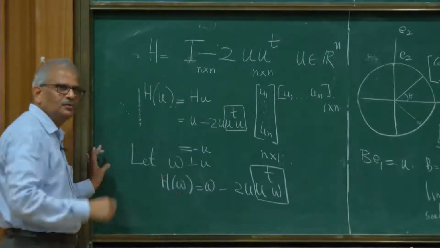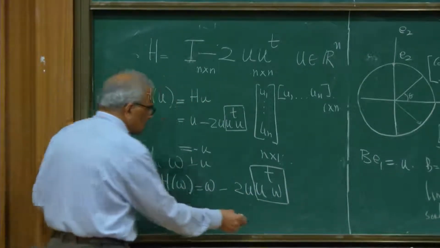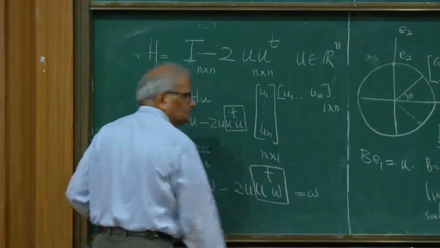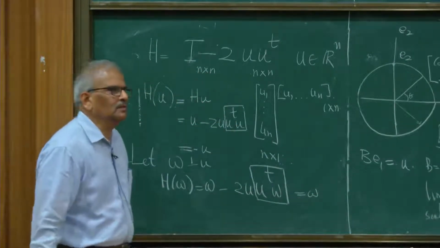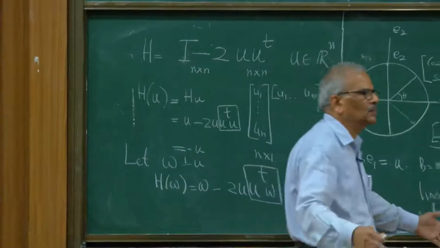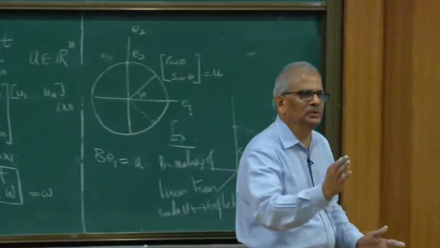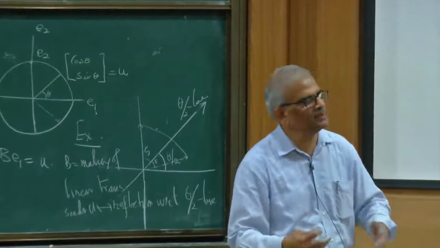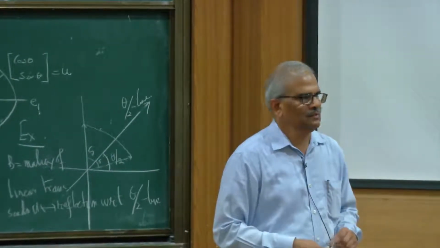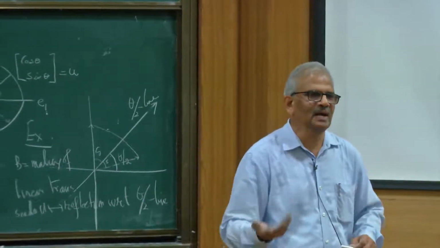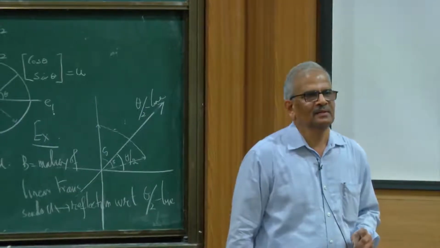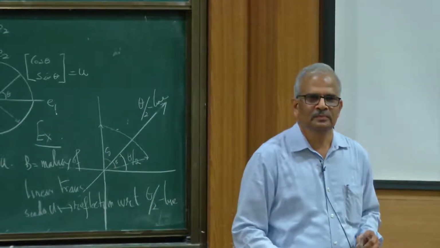That is the dot product of u with w. So Hw is equal to w. Very good. All vectors in the plane perpendicular to the line passing through u are mapped to themselves, and that should happen in reflection. Vectors in the mirror are mapped to themselves, and u is mapped to minus u.